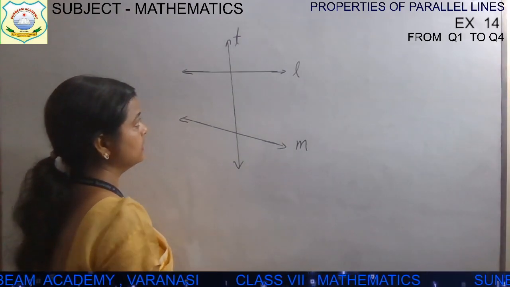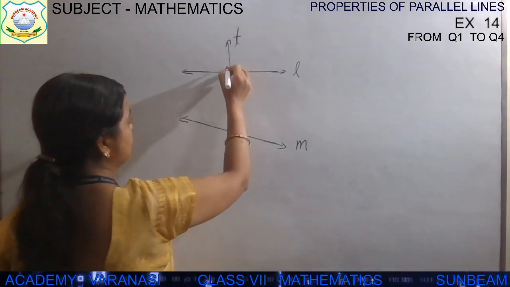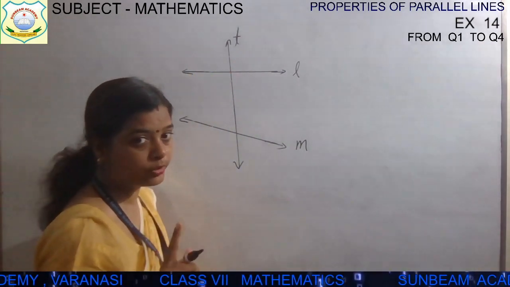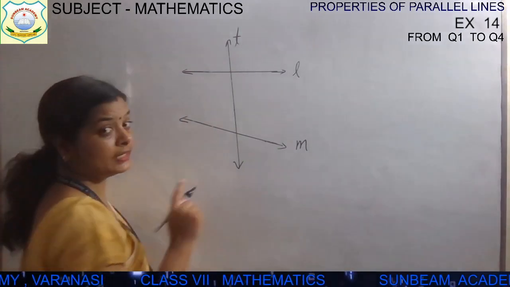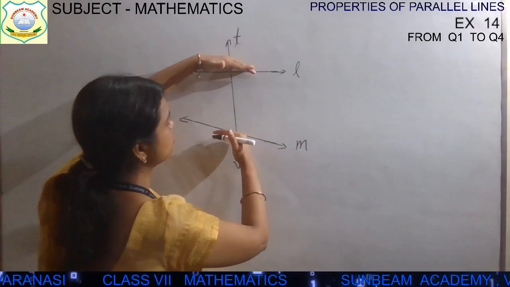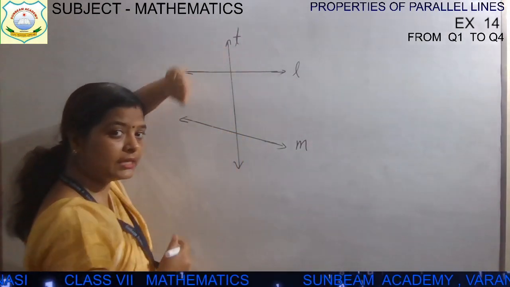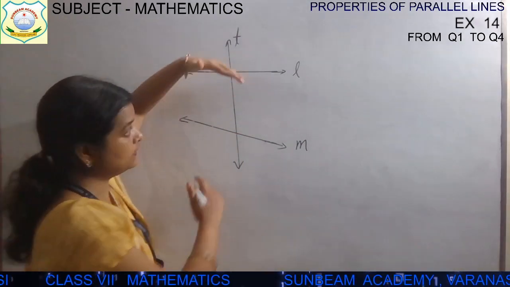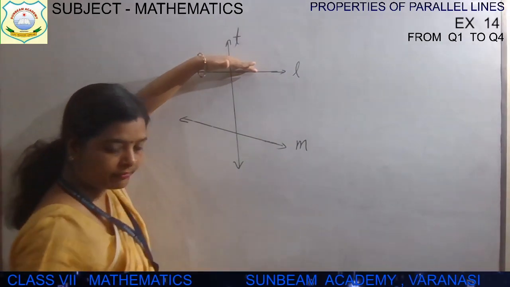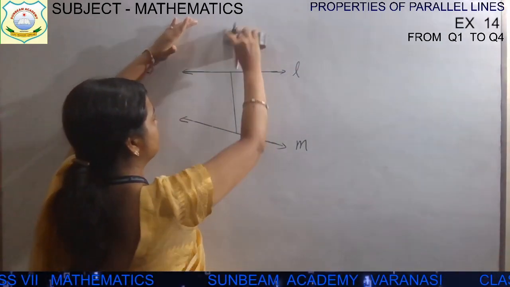Now the next one is corresponding angle. We are dealing with corresponding angles, children. Before corresponding angles, I am showing you the interior angles and exterior angles. In between these two lines, whatever angle lies is called an interior angle. Between lines N and M, whatever angle lies, let me erase this.